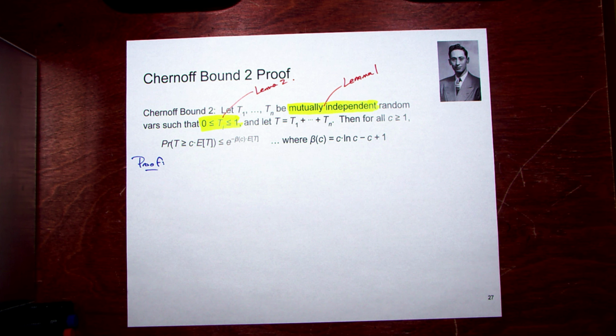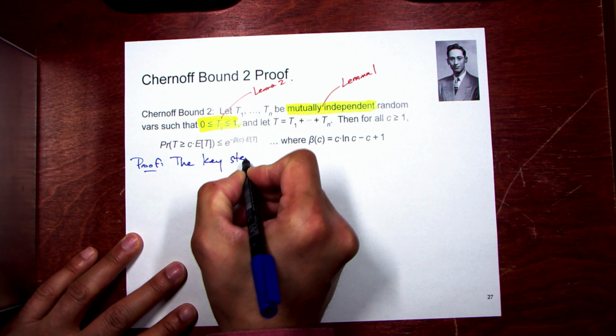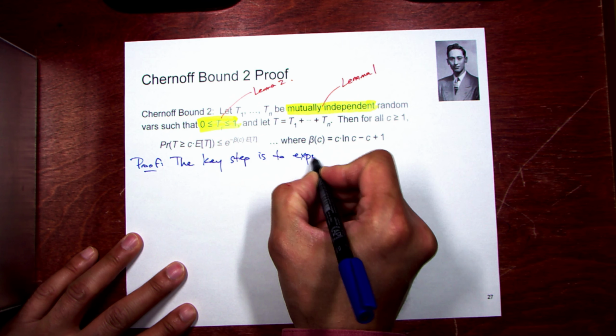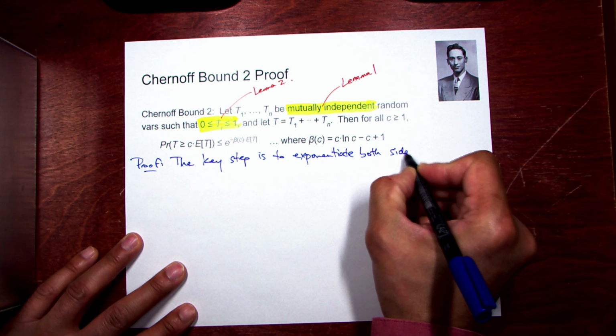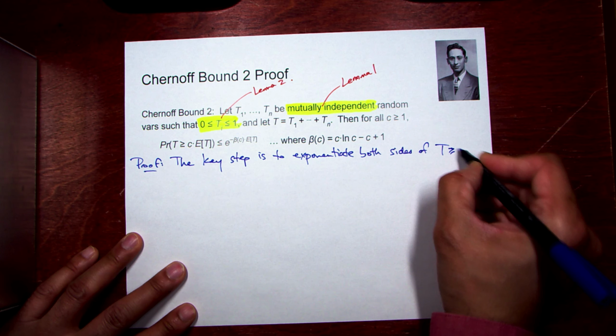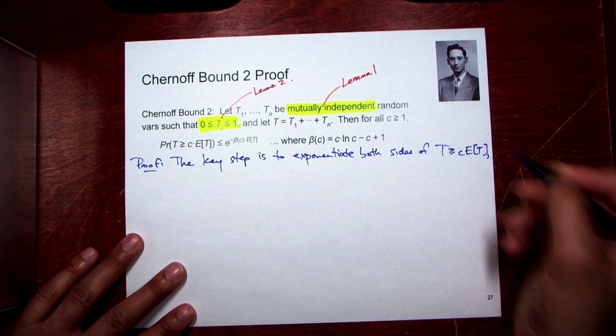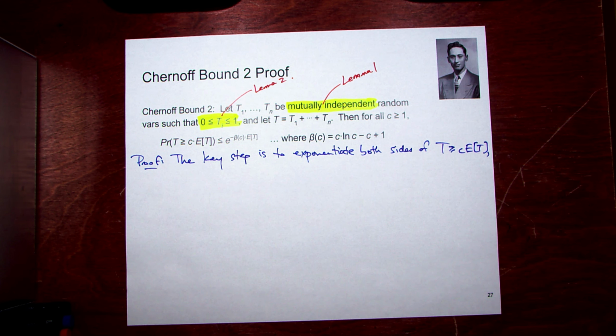The key thing that is done here is instead of taking squares or doing something like that, you exponentiate both sides. Okay, so that's the only really key step of note. And that works, right? You can take an inequality and exponentiate both sides of it. You can also take the natural log of it, because both of those functions are monotonic.